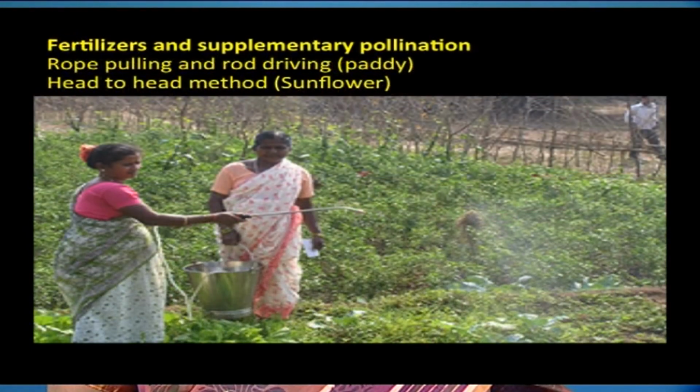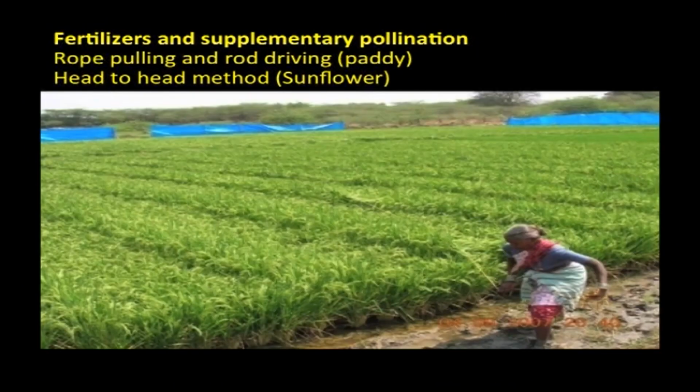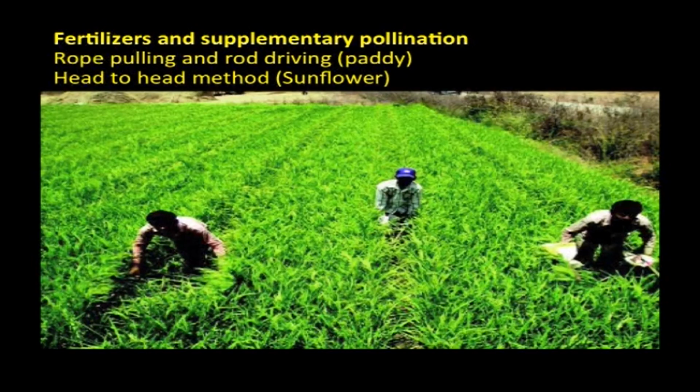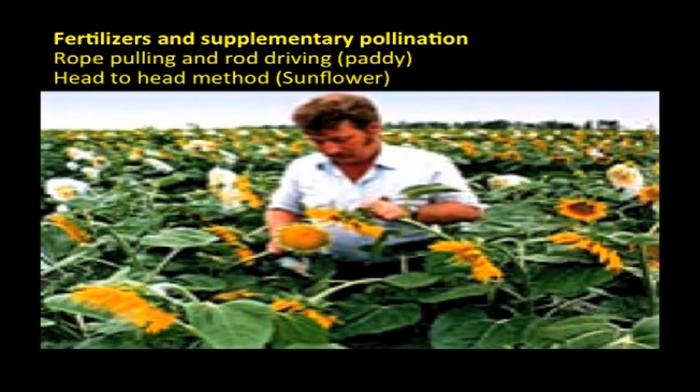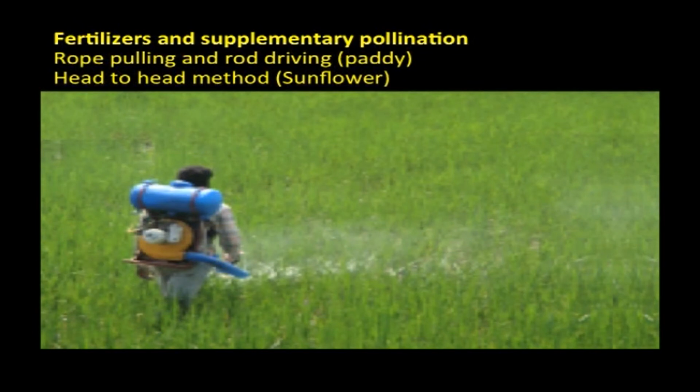Then the next point is fertilizers and supplementary pollination. Normally split application is useful compared to total application: basal and top dressing, one, two or three times depending upon crop duration. The supplementary pollination is given mainly for hybrid seed production crops. For example, paddy requires rope pulling and rod driving. In case of sunflower, smearing the flower head with muslin cloth, then the head to head method, that is, touching one flower head with another one, and foliar application of fertilizers and growth regulators.